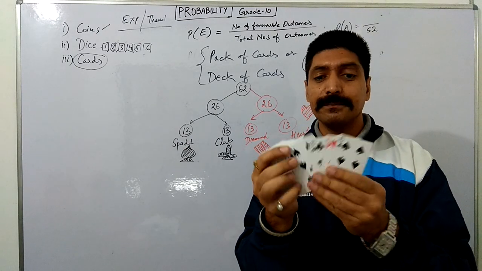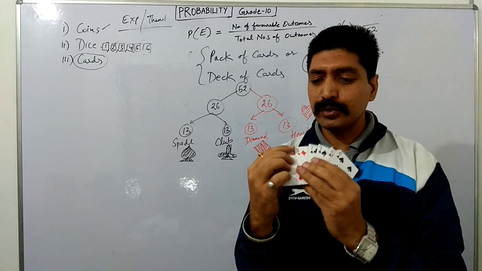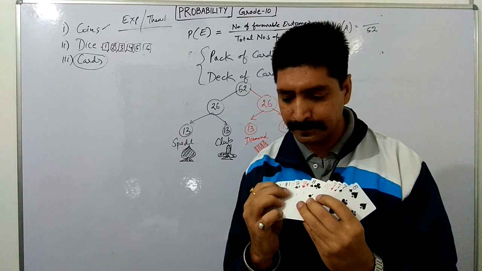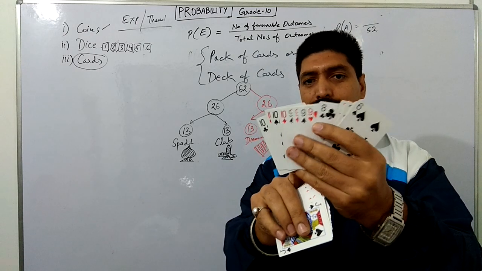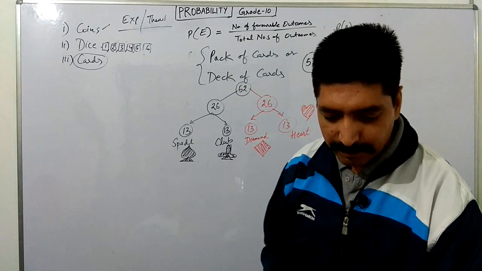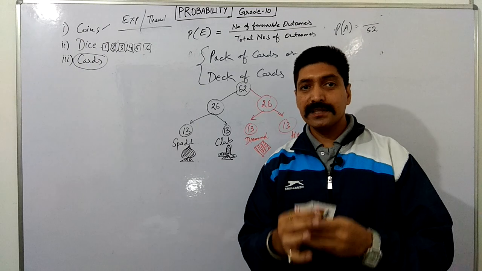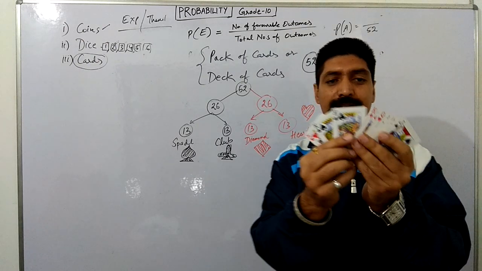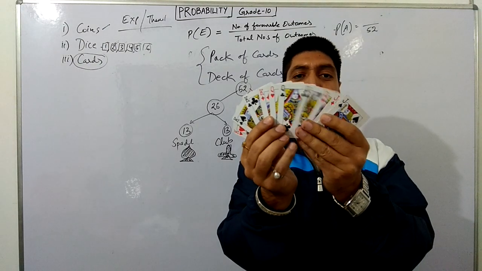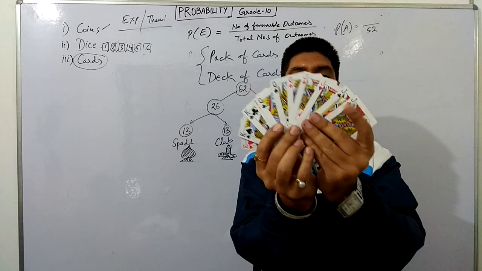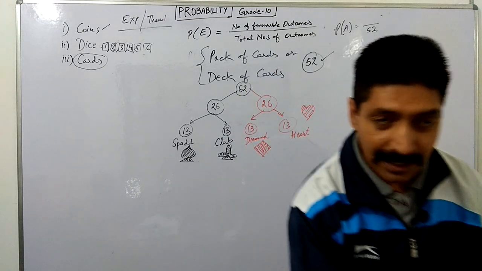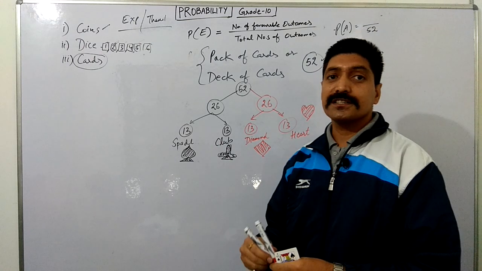But we have some of the cards which are having faces on them. So these up to 10 are simple numbers, but these cards K, Q and J, these total cards are 12. So these cards are called your face cards.